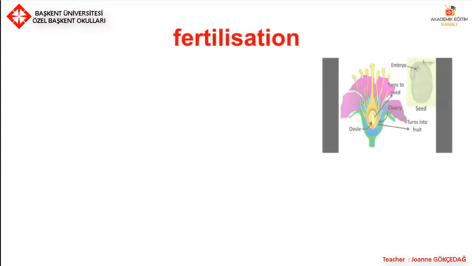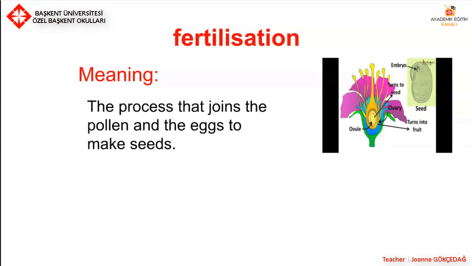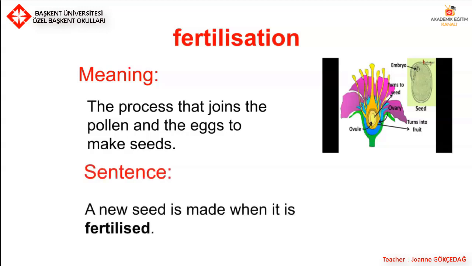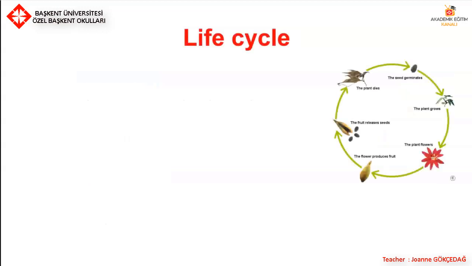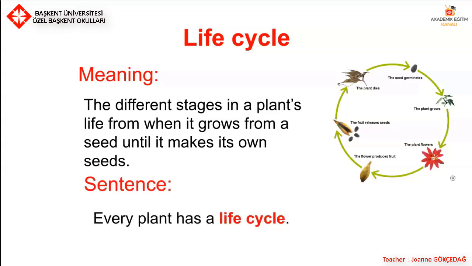Fertilization, meaning the process that joins the pollen and the eggs to make seeds. Sentence: A new seed is made when it is fertilized. Life cycle, meaning the different stages in a plant's life from when it grows from a seed until it makes its own seeds. Sentence: Every plant has a life cycle.